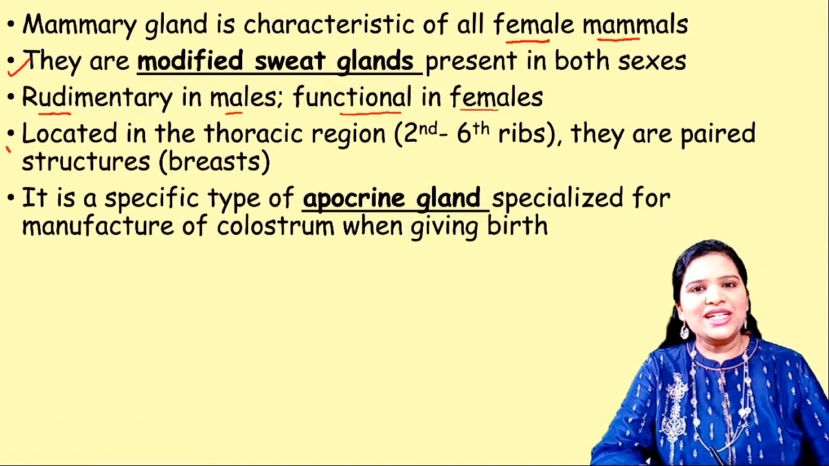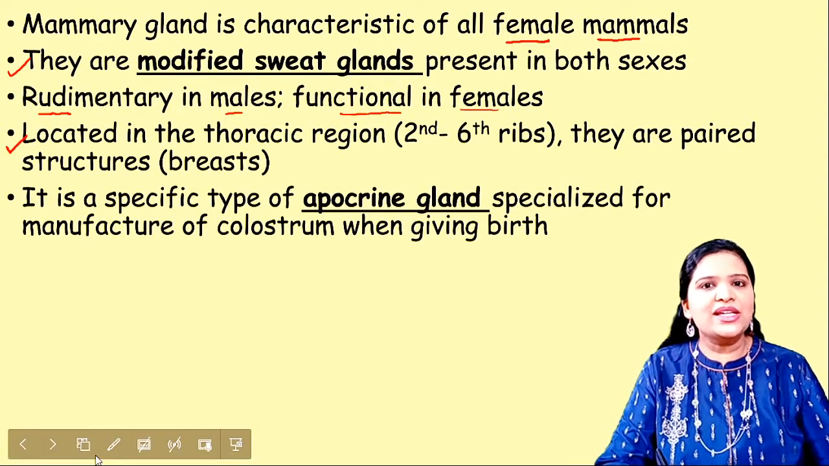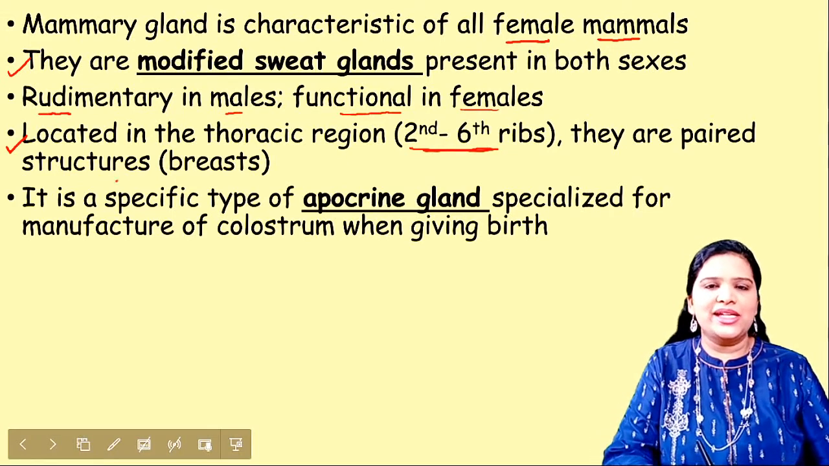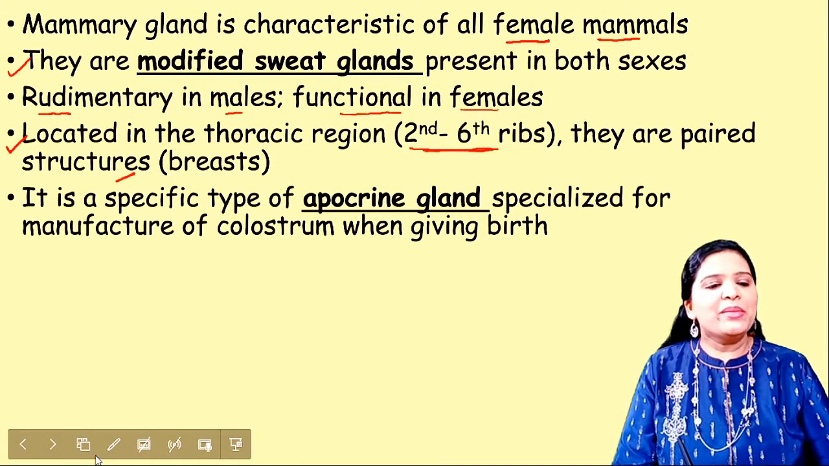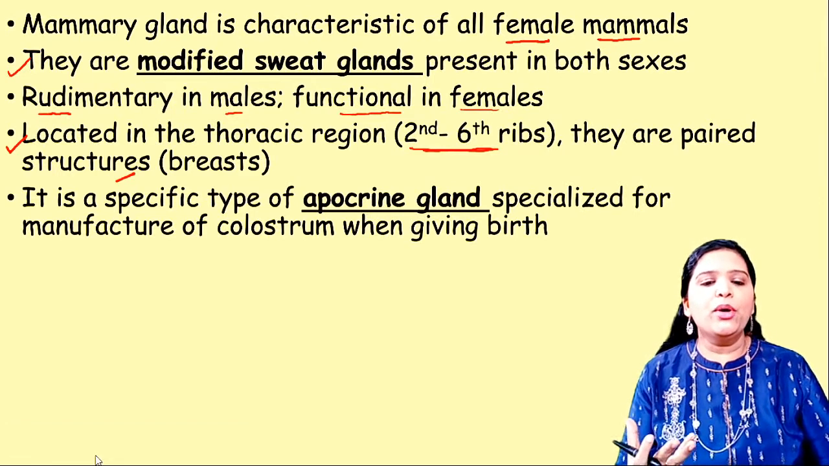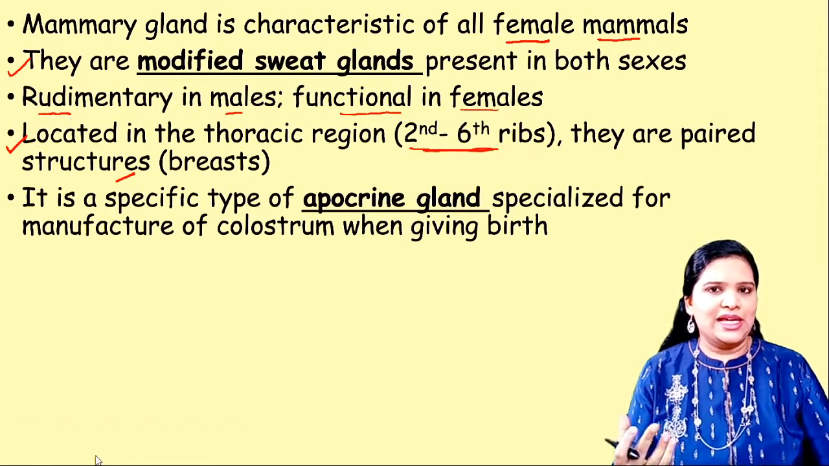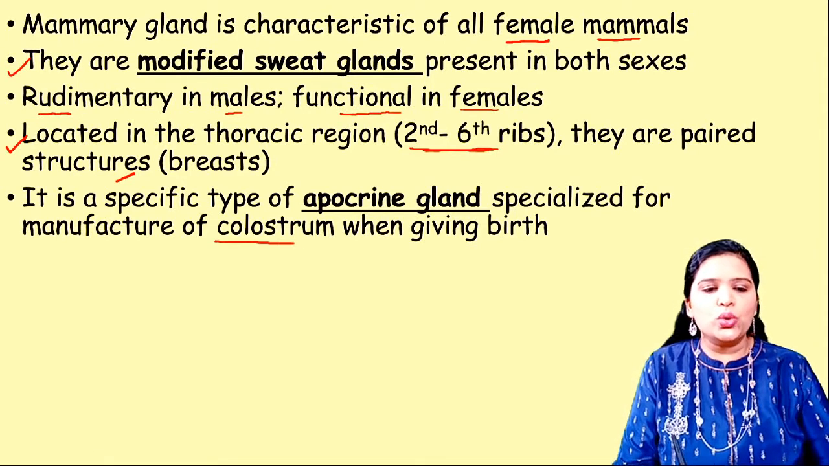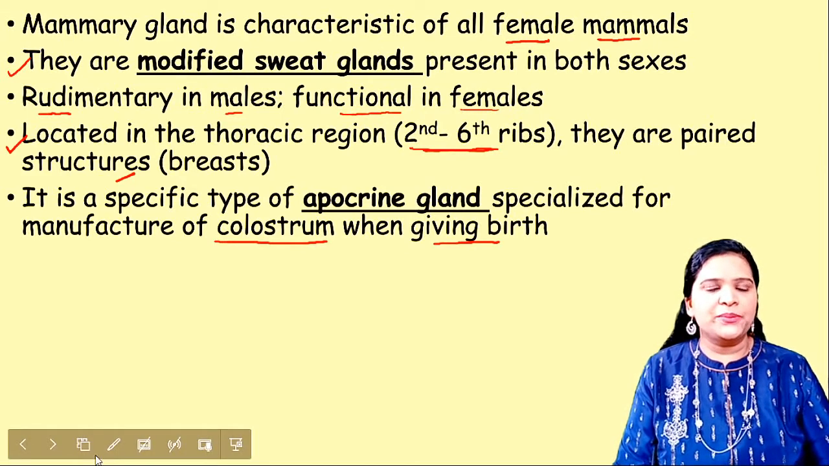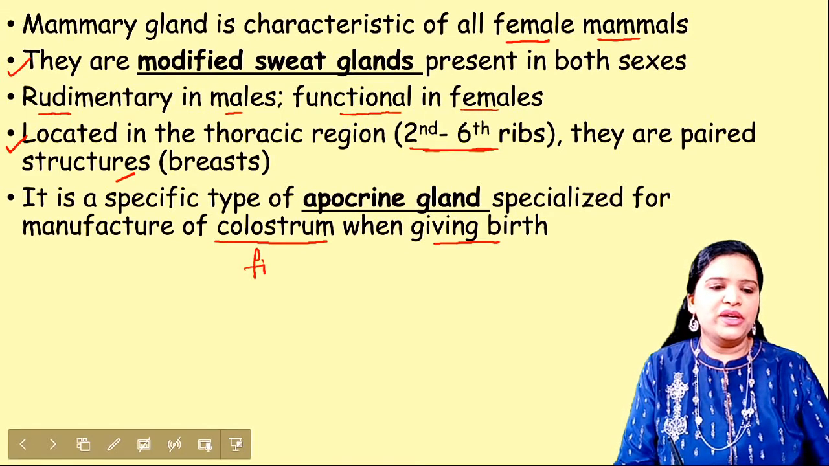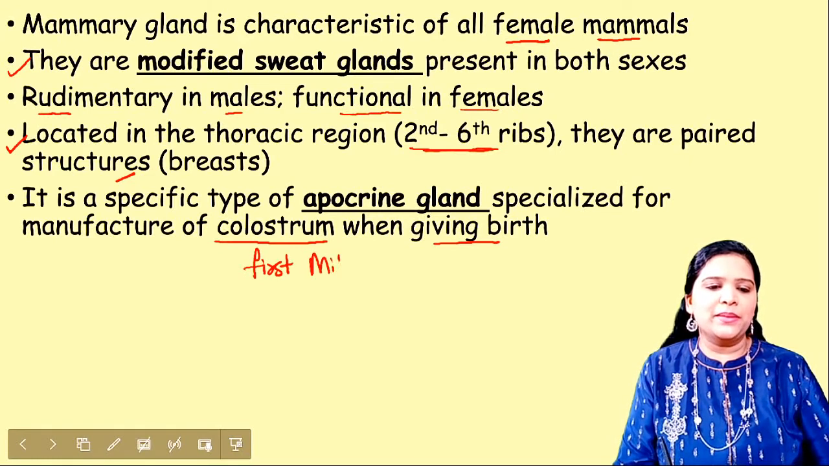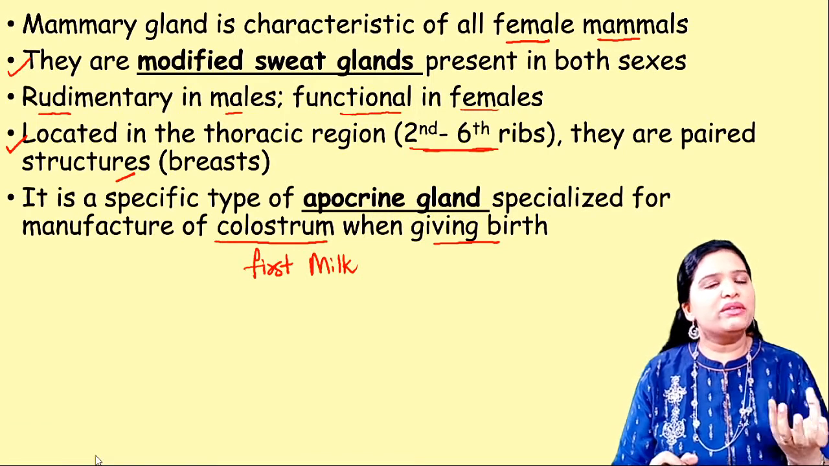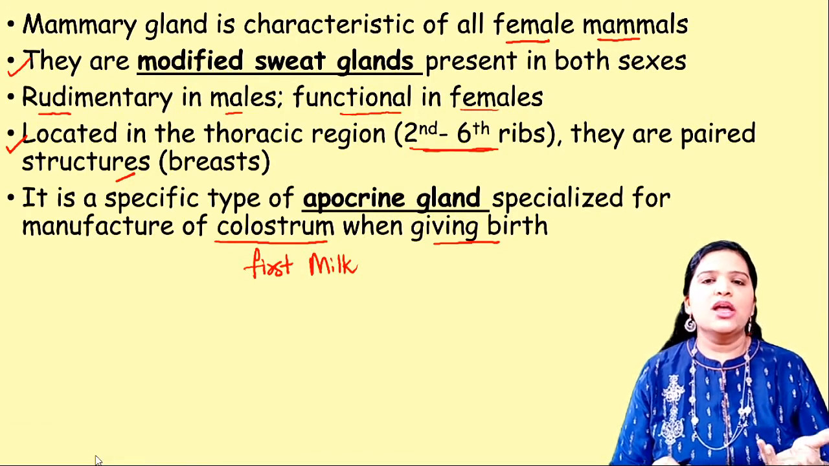So where is it located? It is located in the thoracic region, in between the second and sixth rib, and they are paired in structure. The mammary gland is a special type of apocrine gland. So what is an apocrine gland? I'll tell you. And the main function of the mammary gland is to produce colostrum after giving birth. So what is colostrum? The first milk secreted by the mammary gland is called colostrum. After childbirth, the very first milk which is secreted is called colostrum.